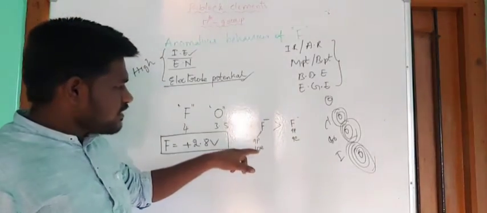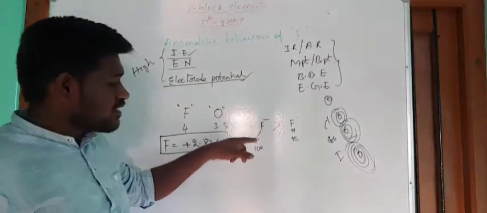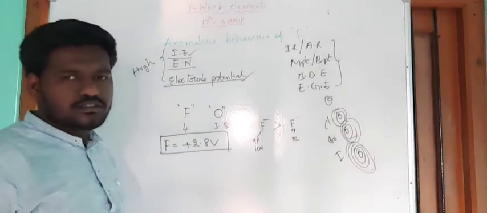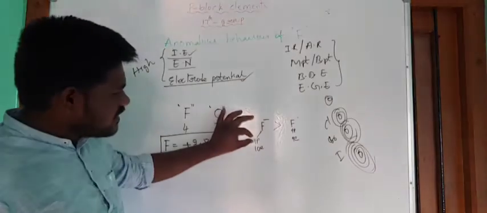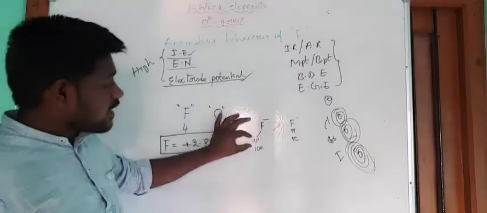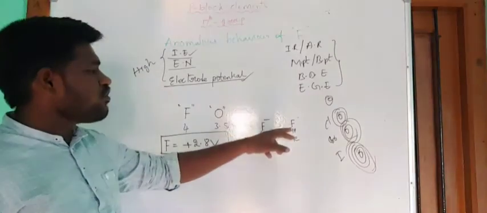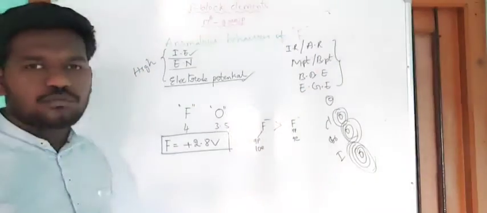But in this case 10 electrons should be attracted by the 9 protons. It is a little bit of a difficult task for the 9 protons. So as a result 9 protons are unable to attract the 10 electrons towards itself. Compression decreases, and compared to fluorine, the size here is a little bit more.